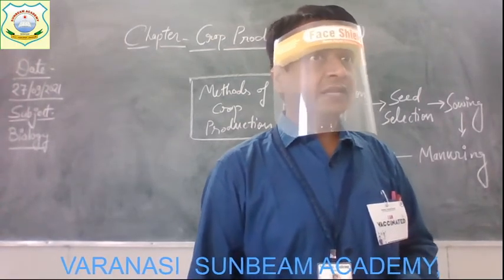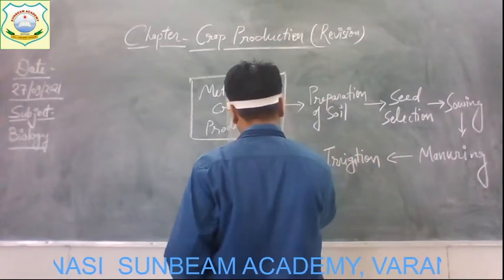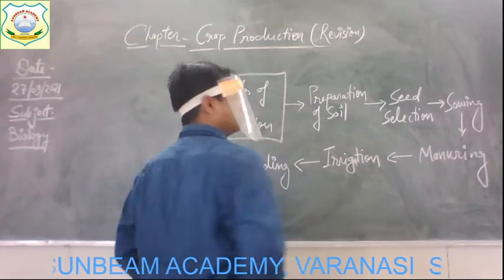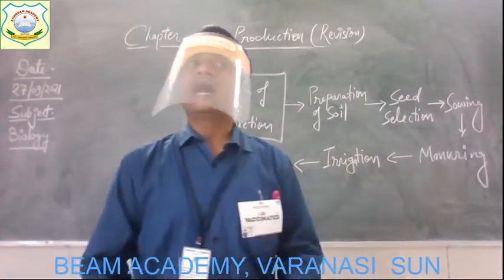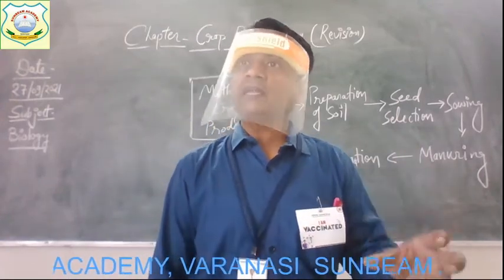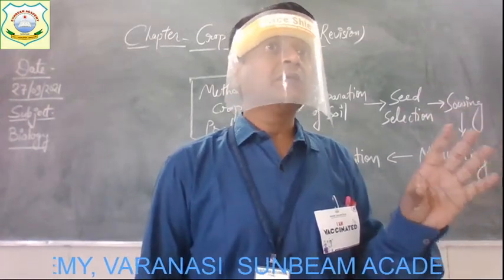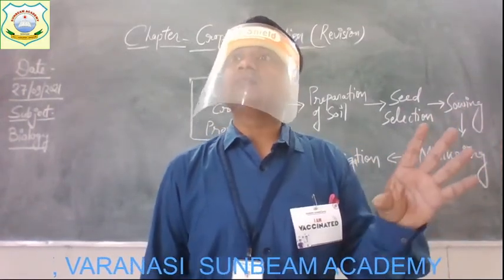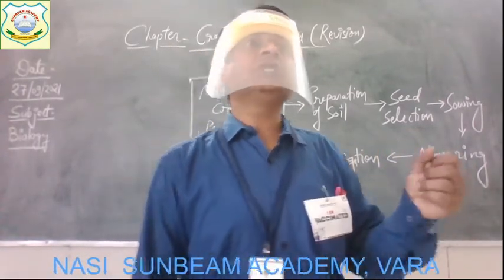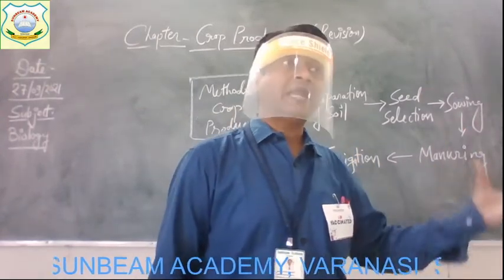Alright, understood everyone? Now, after the irrigation method, what is next? Weeding. Weeds are the plants which grow in the field along with the main crop, but they are harmful, or you can say they are not useful for us, because they compete with the main plant for nutrients, water, sunlight and all.